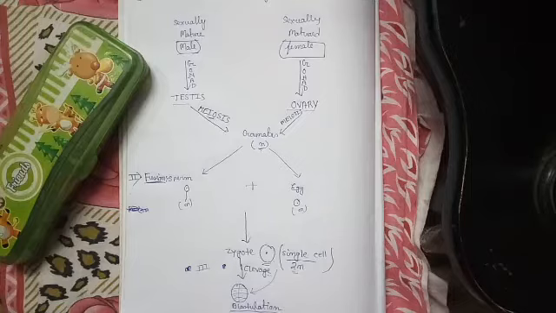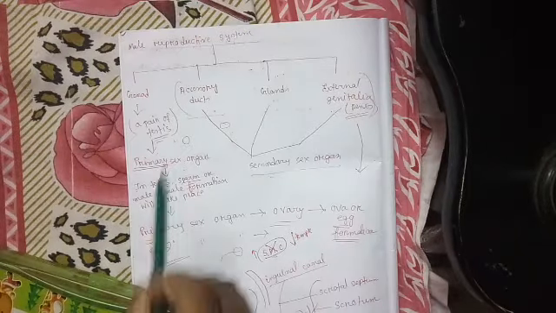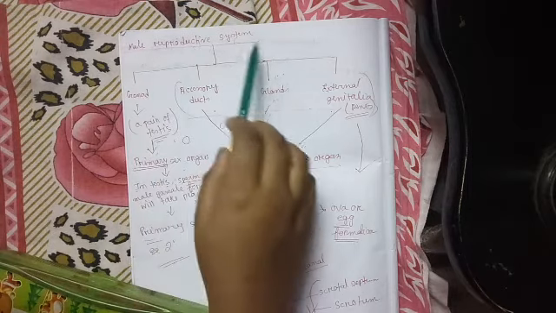So to study the whole process of reproduction, at first we have to know about the structure of male and female reproductive system. So the first topic of this chapter will be the structure of male reproductive system. So here is the male reproductive system.